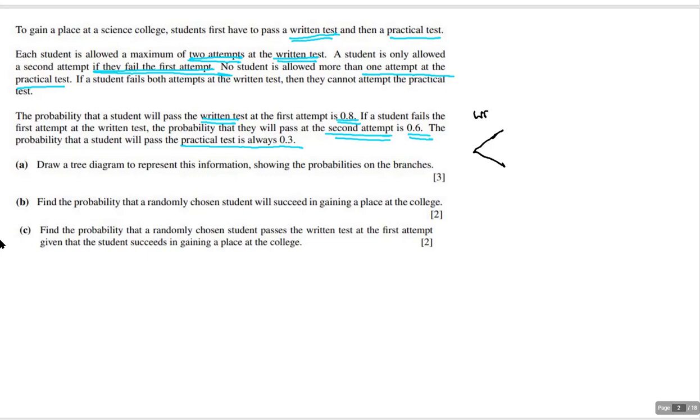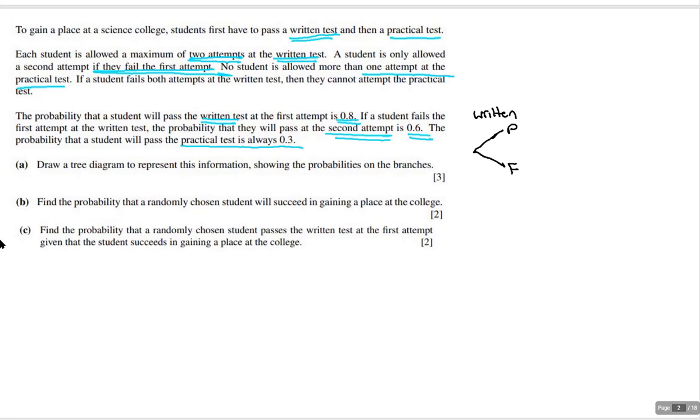I'm going to make sure that I've got this clearly labeled. And there are 2 possibilities: either you pass or you fail. Sometimes I'll use the complement of something, pass and not pass, but in the problem they use the words pass and fail, and that's the reason I'm using this. So there's our first thing.